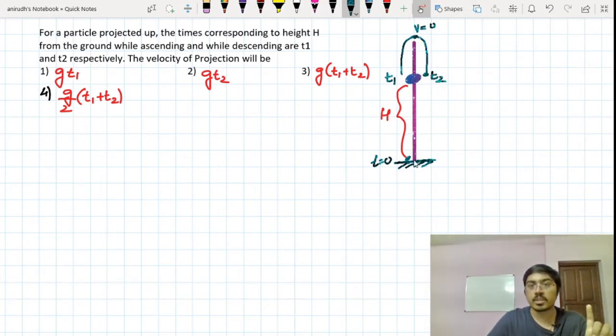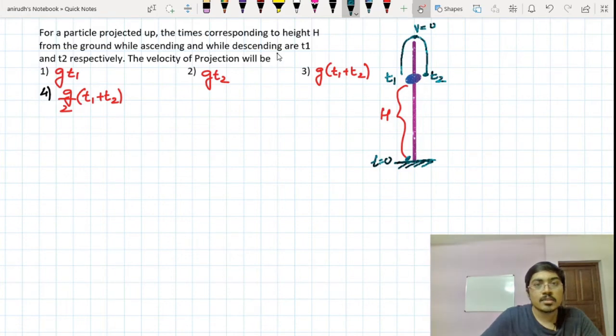Time is actually counted from the bottommost point. So from here you are starting to count the time, and here it's t1, and as it comes back, here it's t2. So this is the meaning of saying that the times corresponding to height h from the ground, while ascending and while descending, are t1 and t2 respectively. Then they are asking you what the velocity of projection will be.